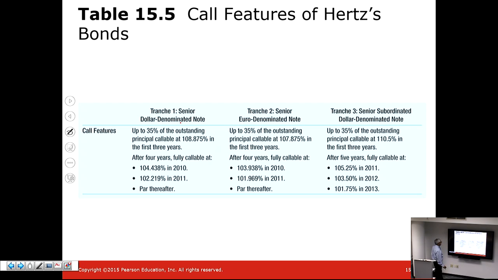For example, over here, it says for tranche 1, up to 35% of the outstanding debt can be recalled at 108.875% in the first 3 years. After the first 3 years, they can be recalled at this price, at this date, and this date, and after that at par value. Similarly for tranche 2 and tranche 3.